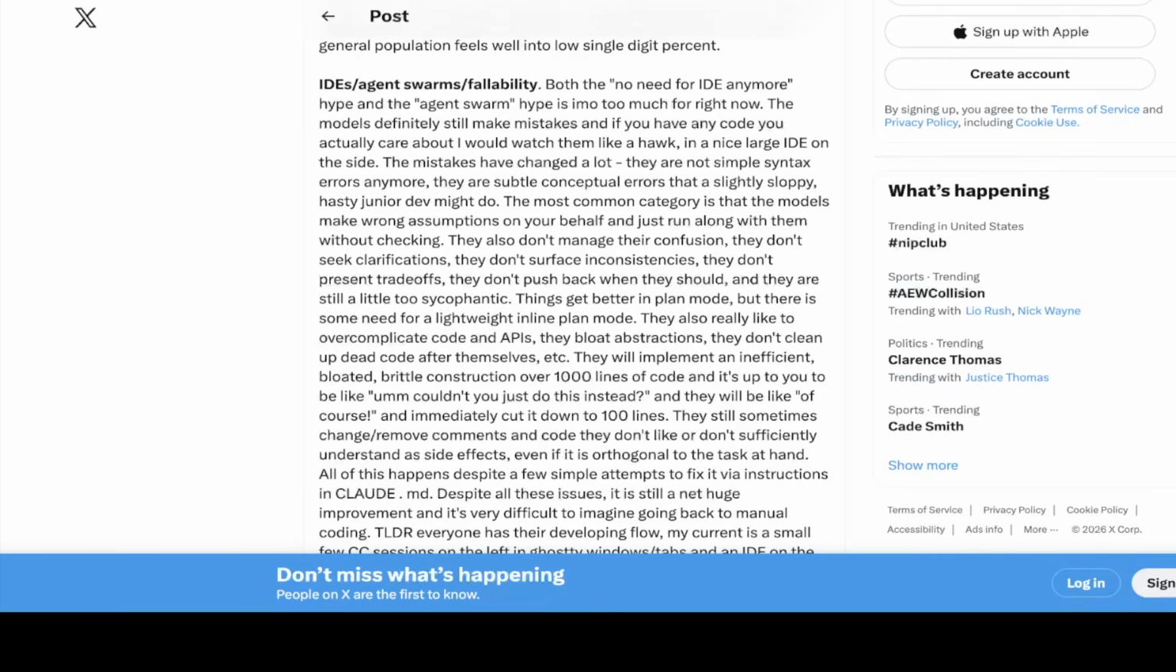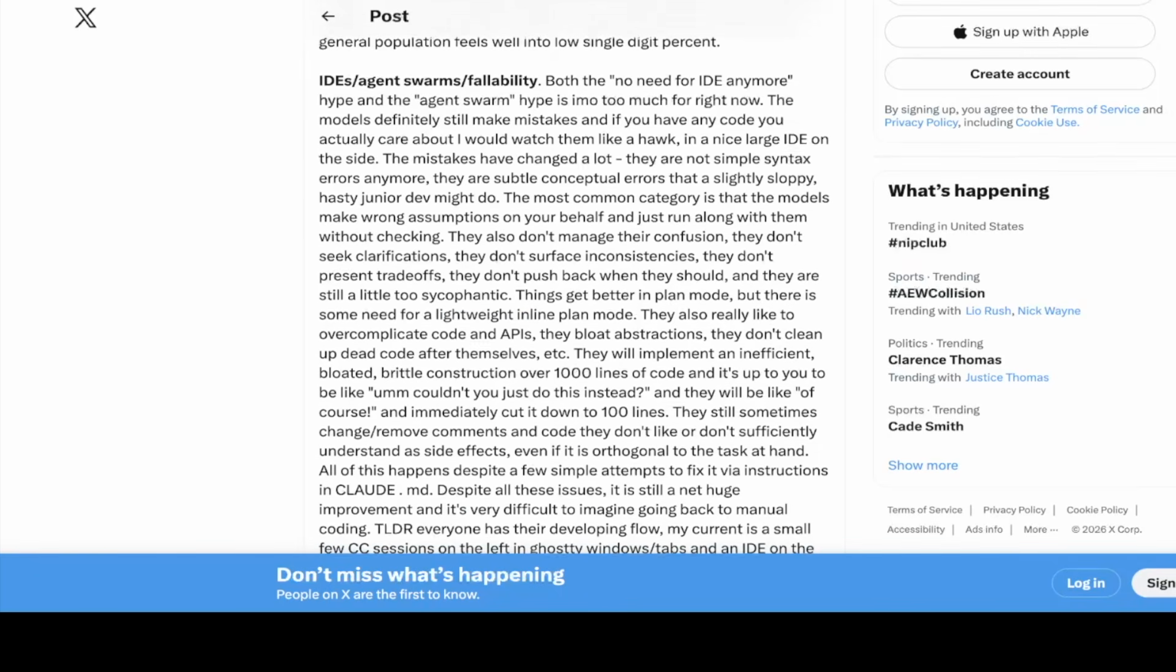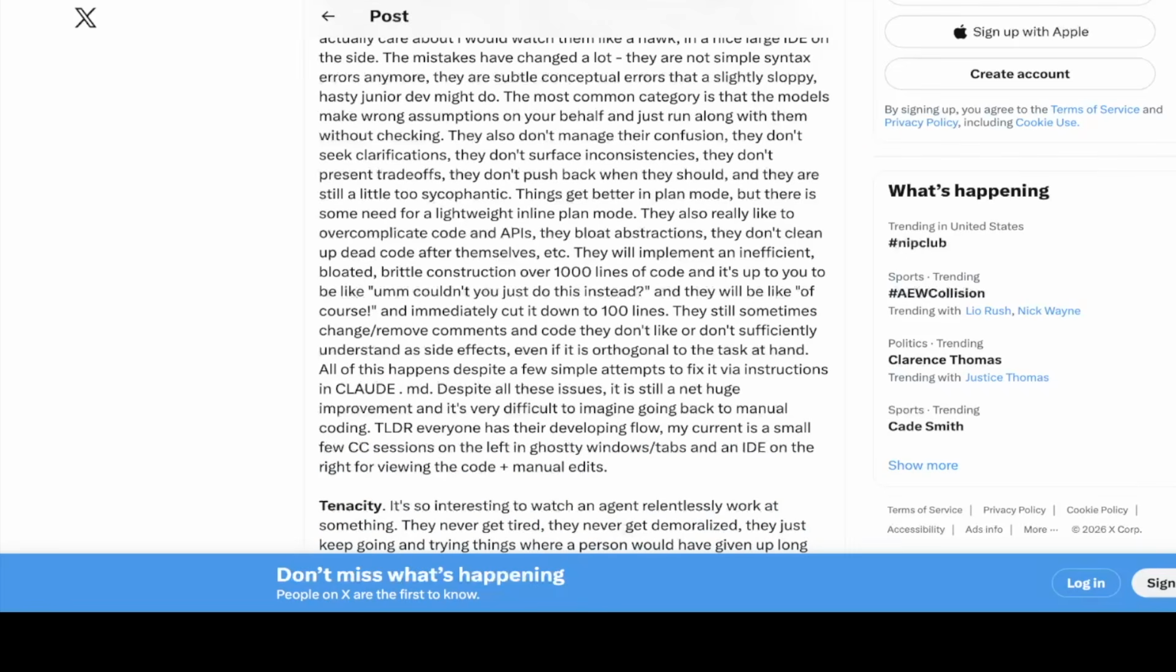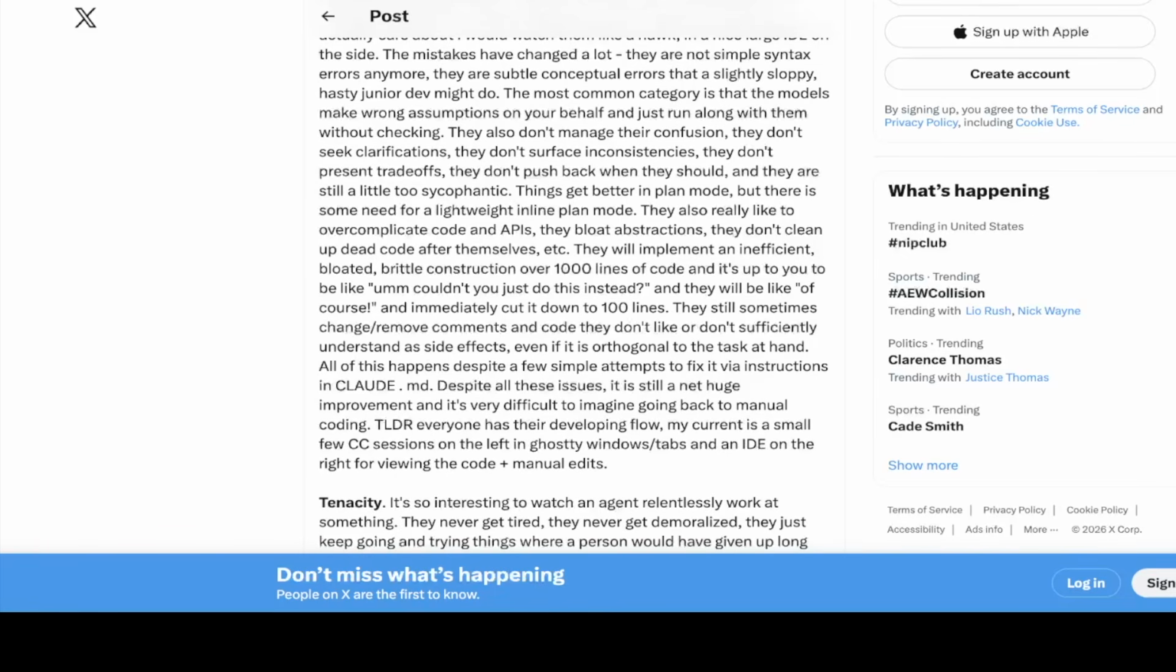Basically, they're saying that the plan uses too many tokens, so there needs to be a lightweight version of it. They also really like to overcomplicate code and APIs. They bloat abstractions. They don't clean up the code after themselves. So he made a lot of statements that the agent is not so great and overcomplicates things. They need a better version of the planning and also the agent executions.